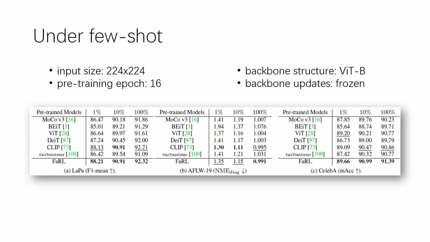We also conduct evaluations under few-shot settings with very limited downstream training data. The results show that FARL achieves the best few-shot performances on both face parsing and face attributes recognition, but is outperformed by CLIP on face alignment.